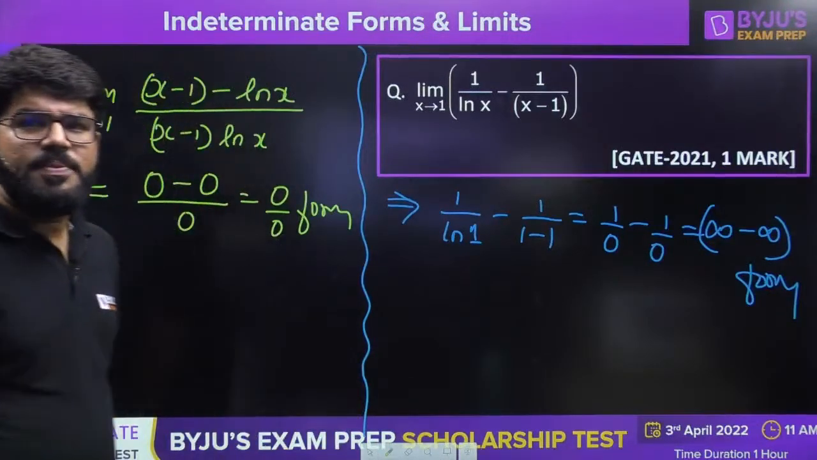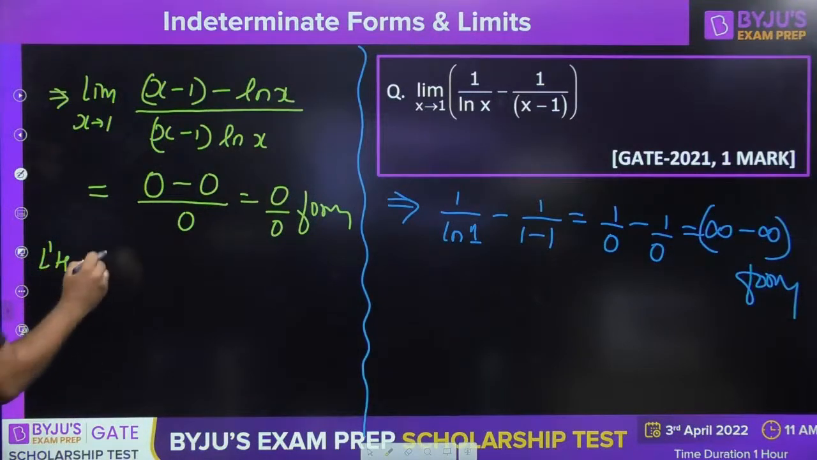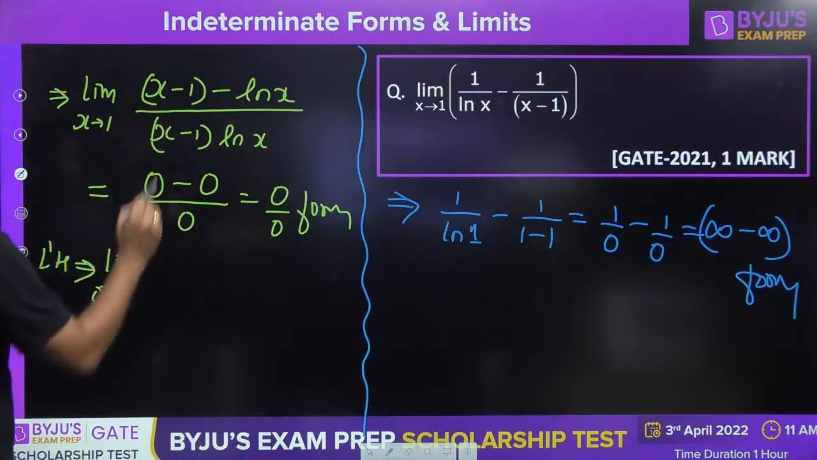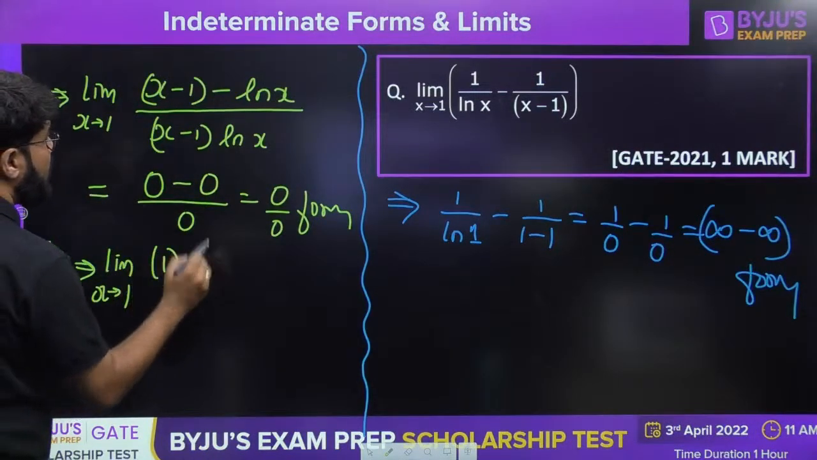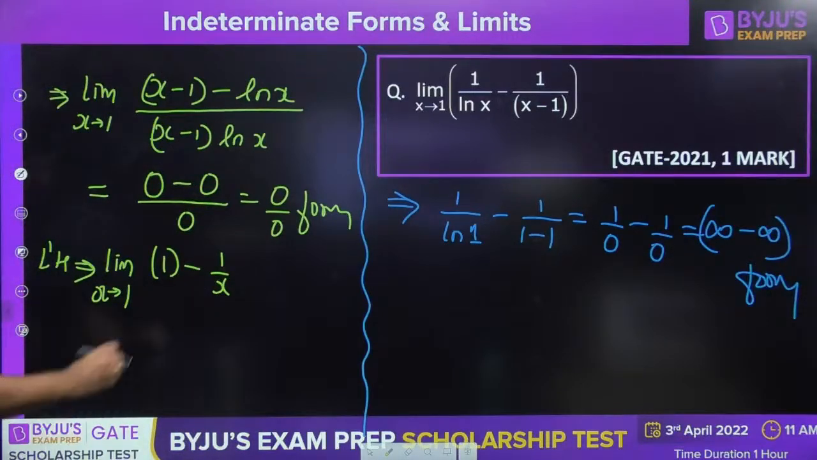So apply the L'Hospital. This is question 21. When you apply the L'Hospital, you get the limit of x tending to 1. Differentiation of x minus 1 is just 1. Differentiation of log x is 1 by x. Okay, in the denominator, what to do?